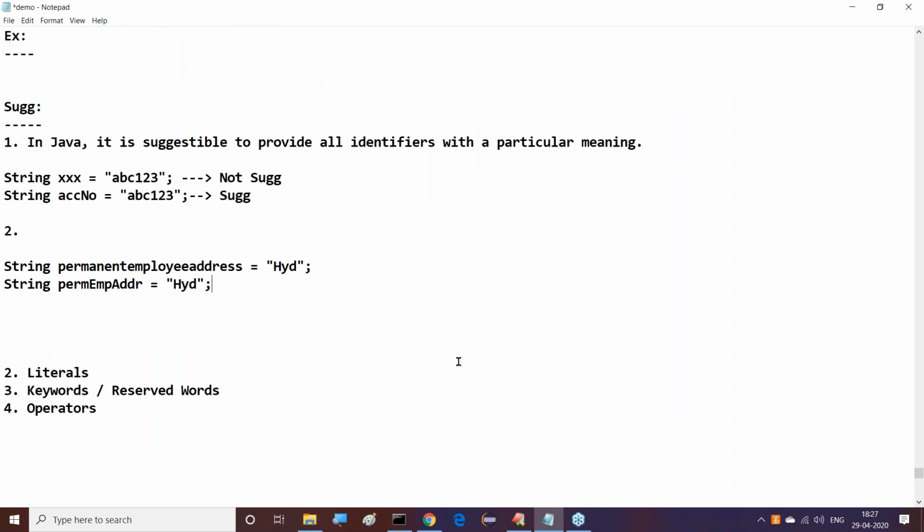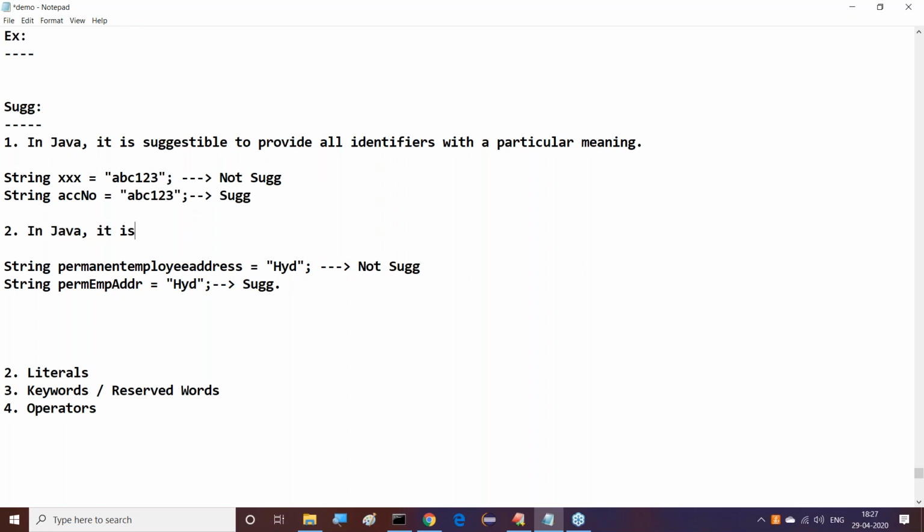Which one is easy to understand? All of you are saying the second one. So as per your opinion, this first one is not suggestible and the second one is suggestible. So what is the point I'm telling you?